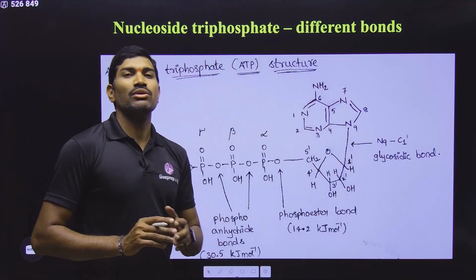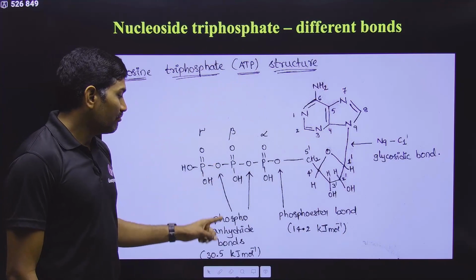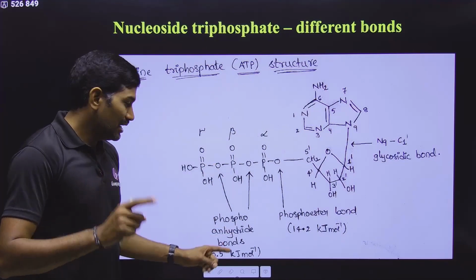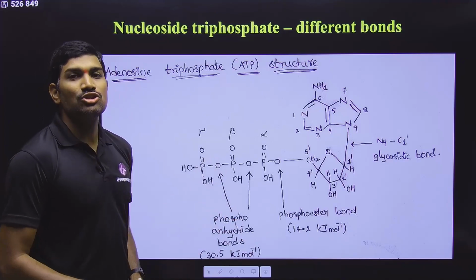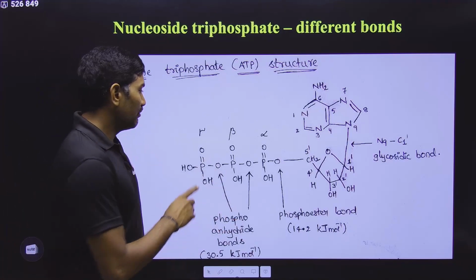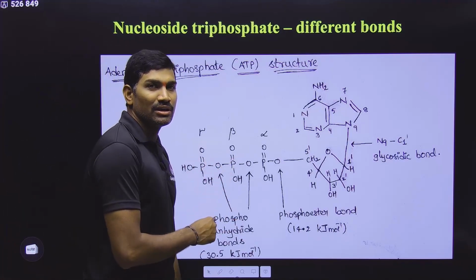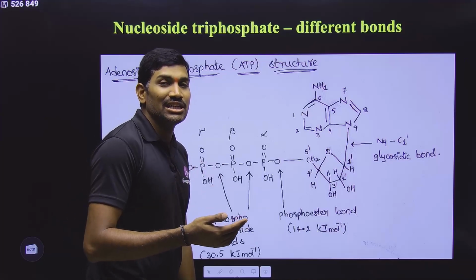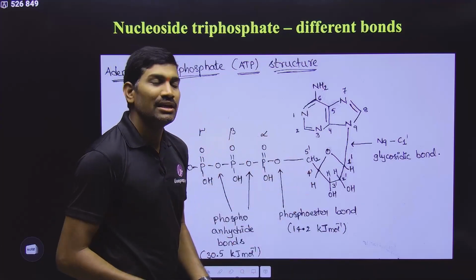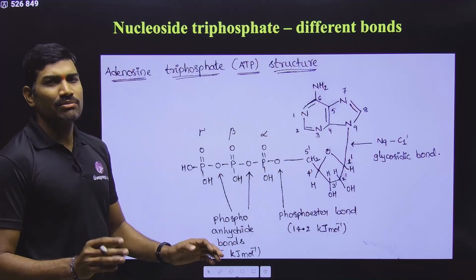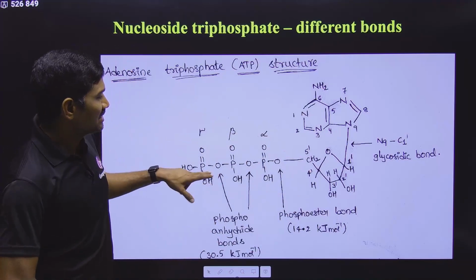Please remember, when we are doing energy calculations, one phosphoanhydride bond energy is approximately 30.5 kilojoules per mole, and this energy is called 1 ATP energy. If 2 such bonds are broken, then while calculating energy, we call it 2 ATP energy equivalents released. In this way we are doing, but this information is a little bit higher for you, but understand these things.